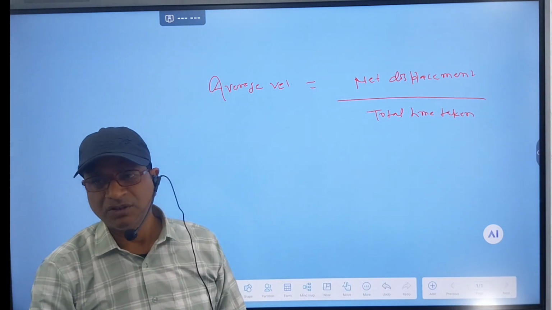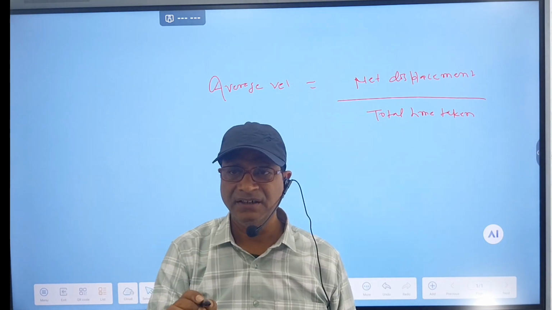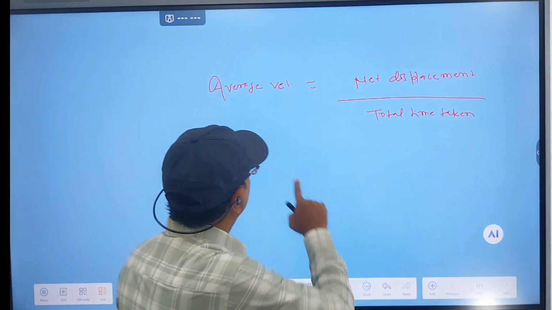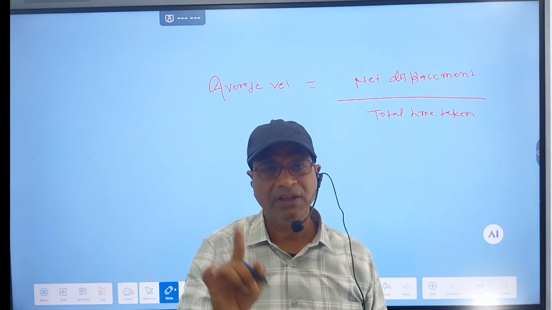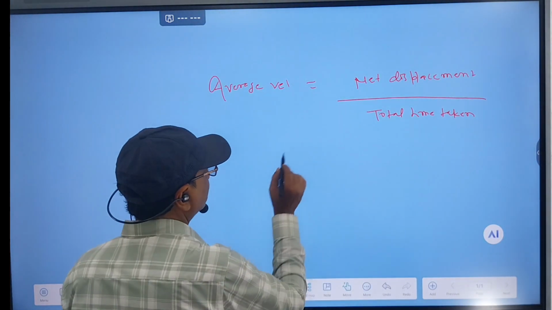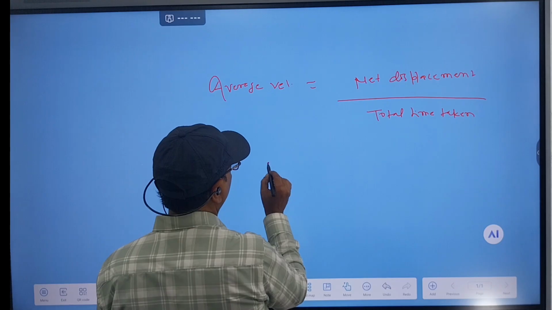If a body is moving in a fixed direction, then in that case, average velocity and average speed have to be equal.